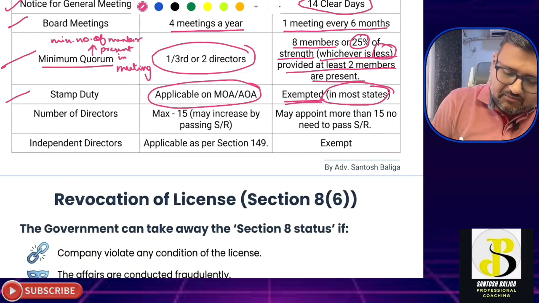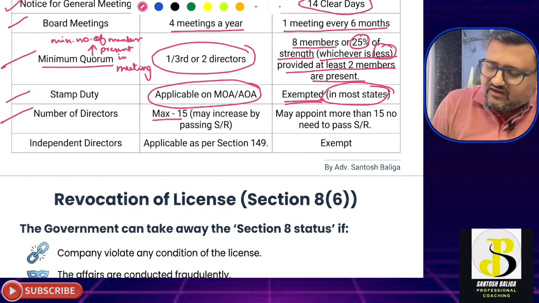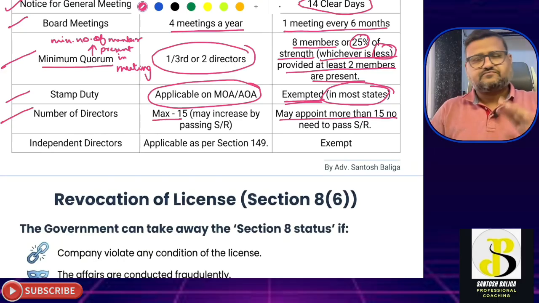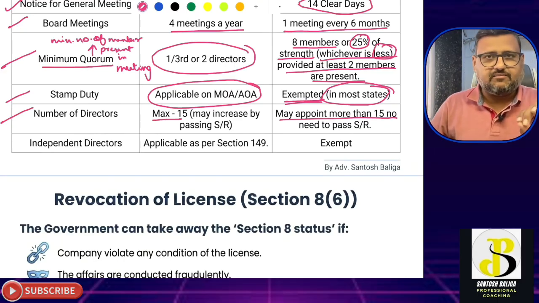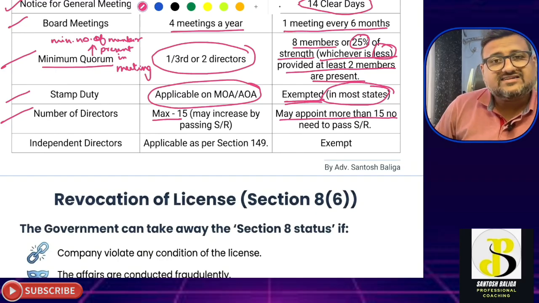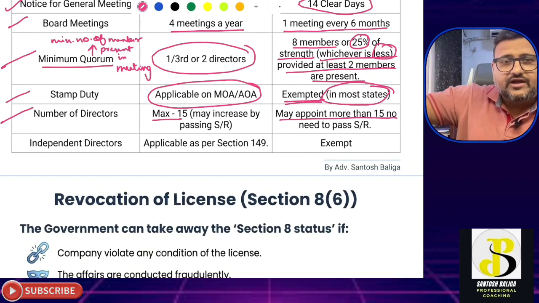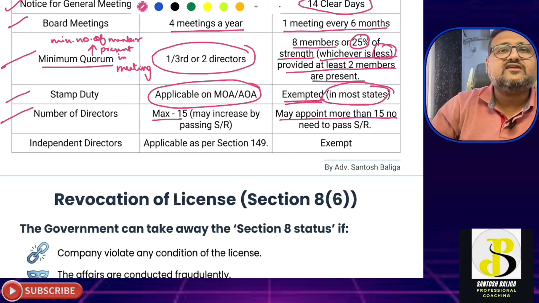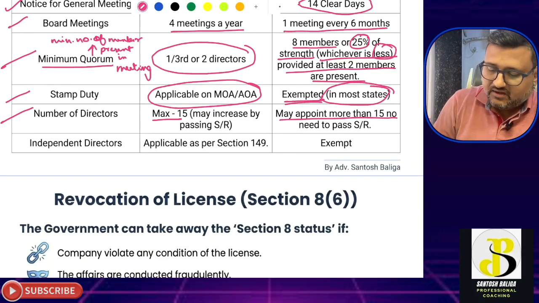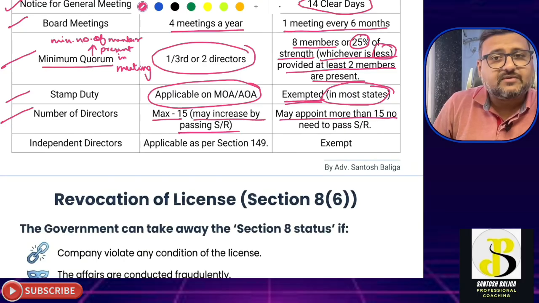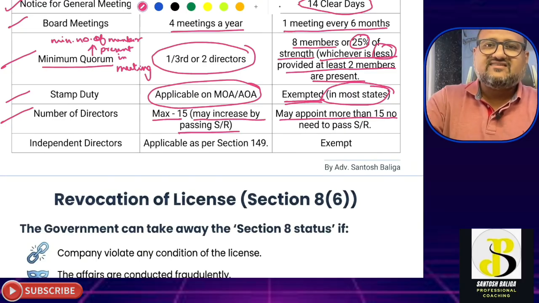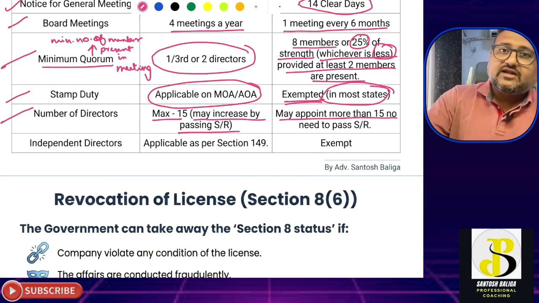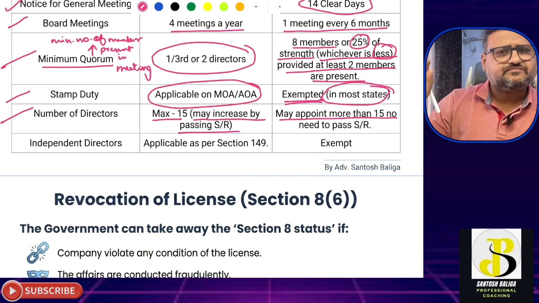Now, number of directors: maximum 15, may appoint more than 15. What is the difference over here? In case of a normal, regular company, the maximum limit of directors that can be appointed is 15. And if you want to appoint more than that, you will have to pass a special resolution in a general meeting. May increase by passing a special resolution. But in case of a Section 8 company, there is a relaxation that you can appoint more than 15 directors.